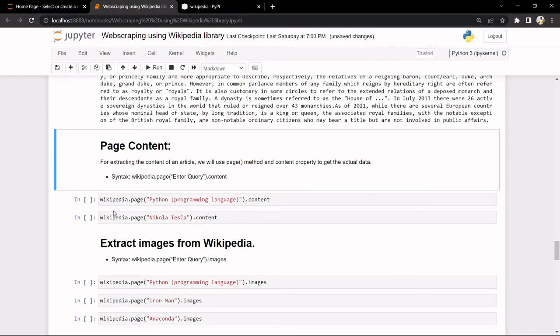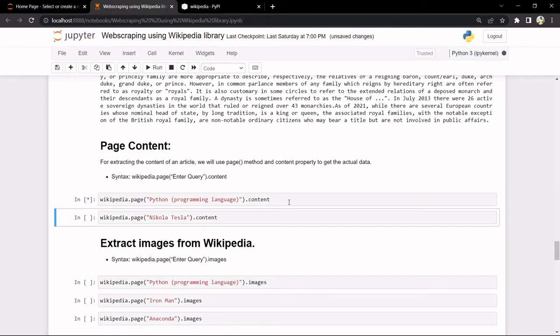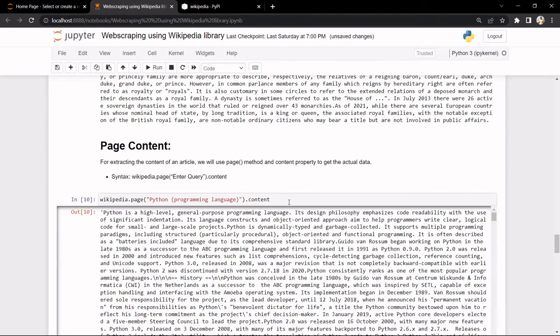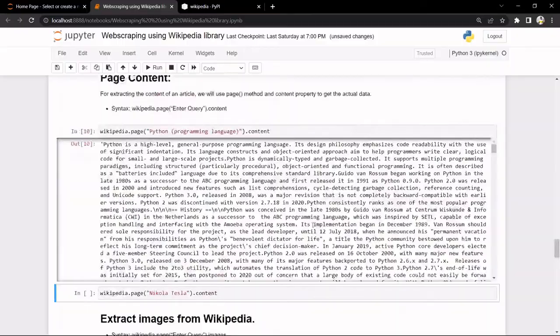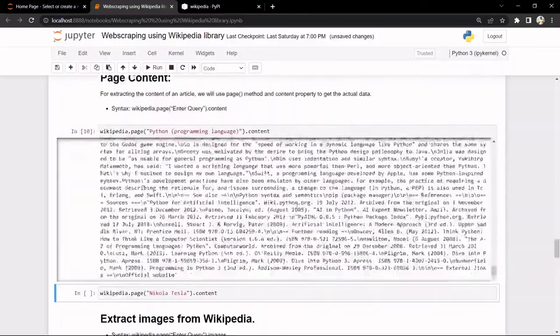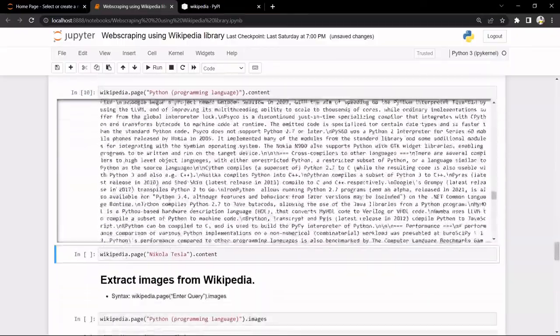So we'll just write wikipedia.page Python programming and dot content. Let's see what we get. This might also take a few seconds. There we go, here we have the whole article on Wikipedia. If you scroll down, you can see the whole article.